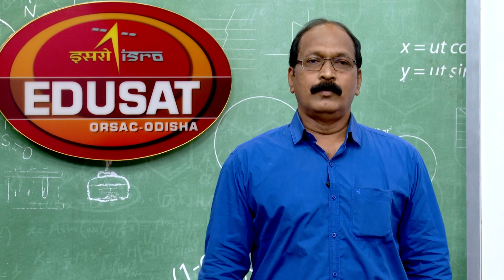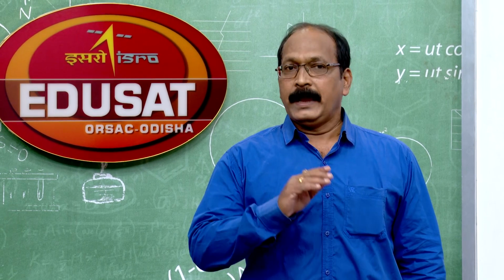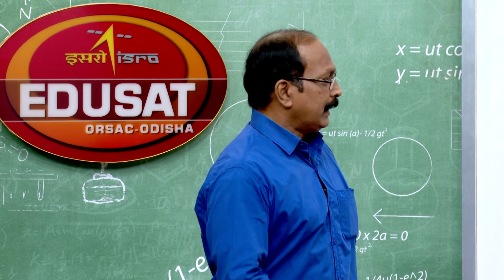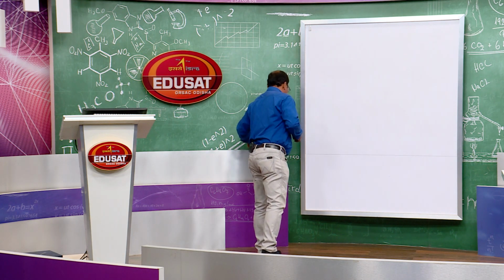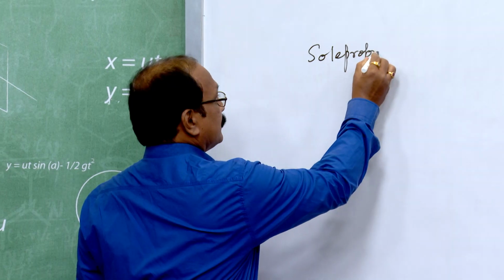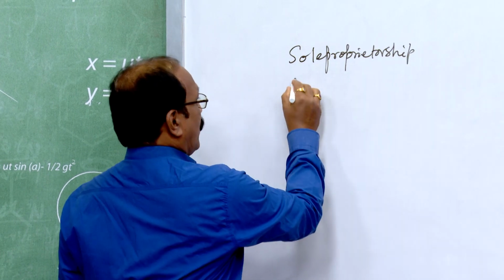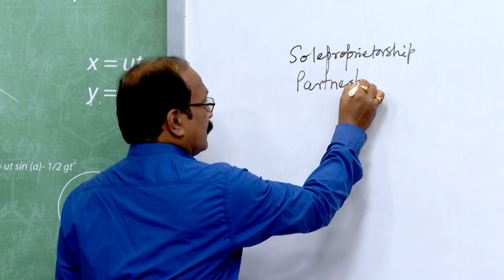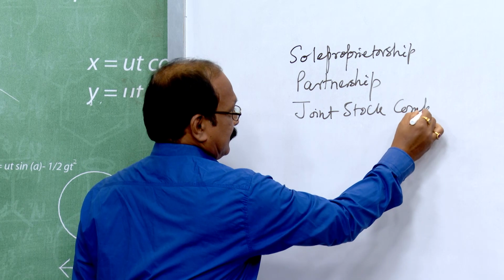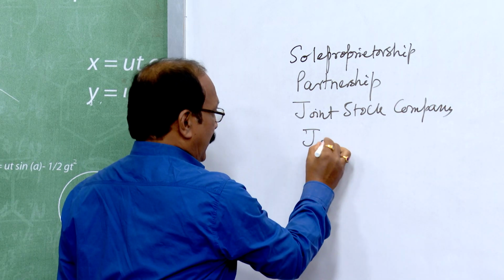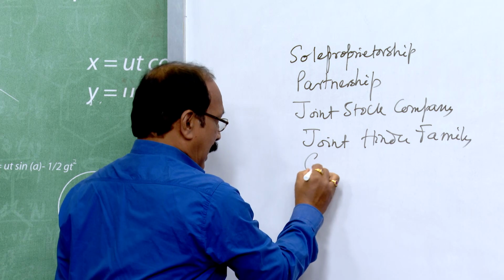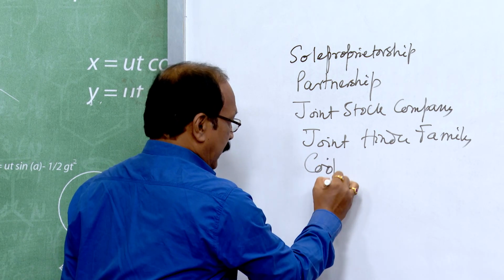In first year classes, we have taught that a number of forms of organizations are there: sole proprietorship, partnership, joint stock company, joint Hindu family, and cooperative societies.